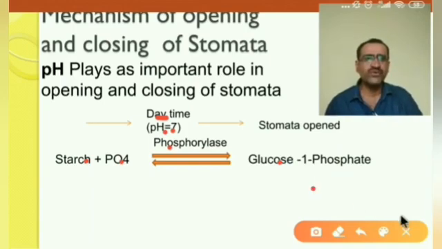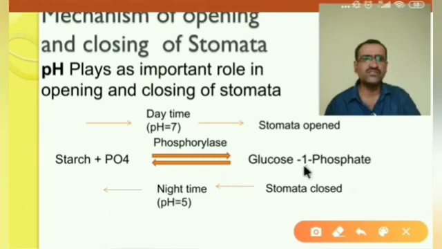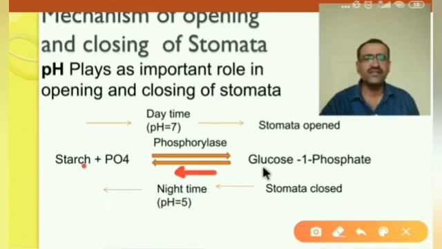Vice versa, when there is a night condition, in the night condition again glucose is converted into starch. But why? Because in the night, as we know, the plant absorbs carbon dioxide from the atmosphere, and that carbon dioxide is accumulated in the guard cell because no light is there, and if no light then no photosynthesis, so no utilization of the carbon dioxide.